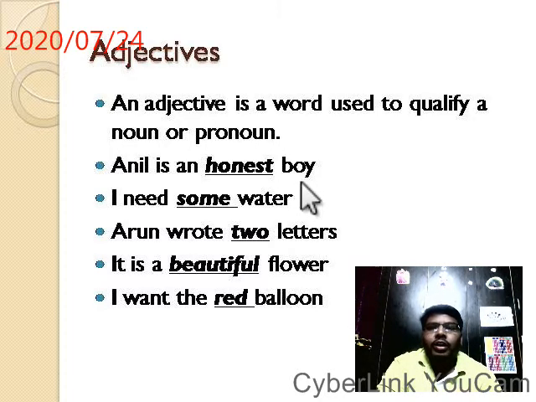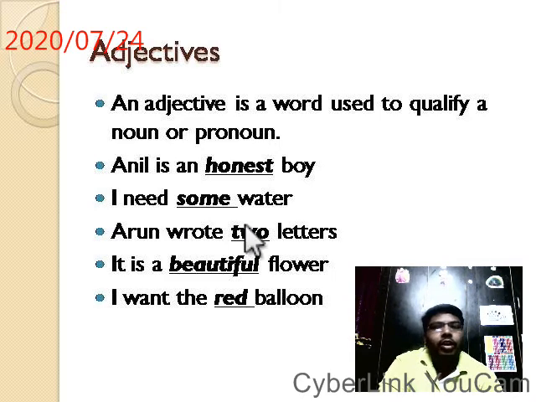The boy is honest. The boy is dishonest. He's a dishonest boy. He's an honest boy. The quality of this noun is being described by this word. So it is an adjective, as you can see, that qualifies a noun or pronoun.